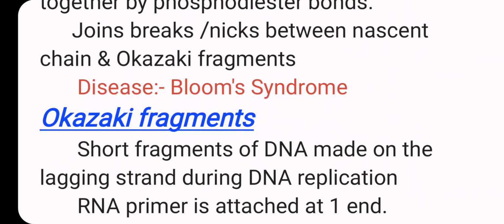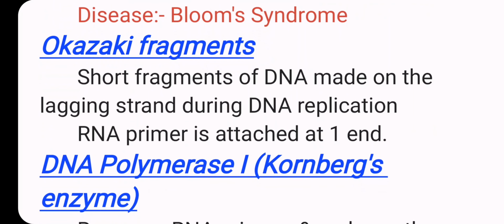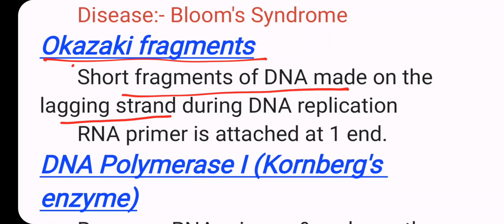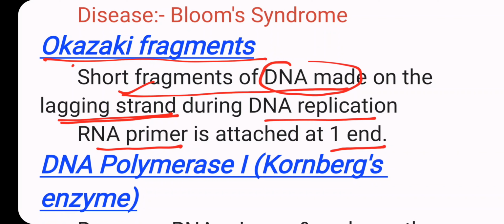And the next one is the Okazaki fragment. Well, know about the Okazaki fragment. It is a short fragment of DNA made on the lagging strand during DNA replication. An RNA primer is attached at one end. This is a short fragment of DNA, not RNA. Many times it is asked whether it is DNA or RNA. So it is DNA, and on the lagging strand.